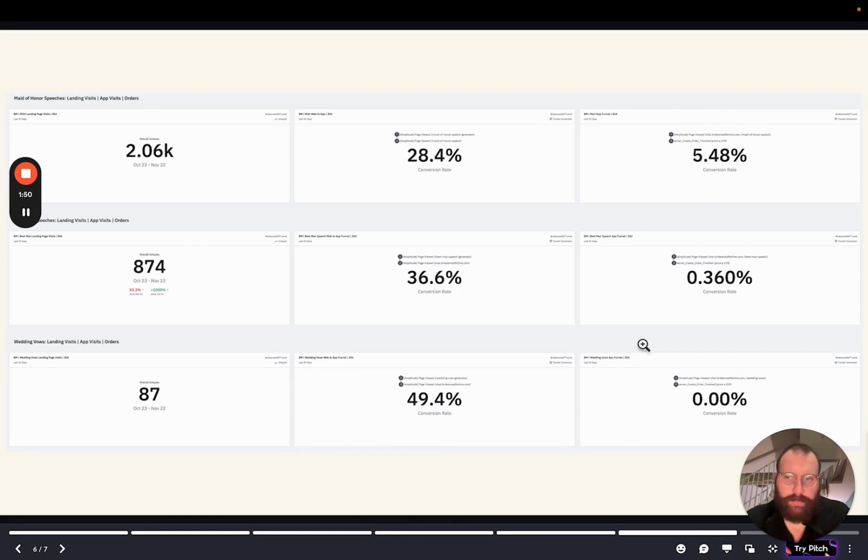Right, so here we can see that Maid of Honor looks pretty good. I think for Maid of Honor, we have the highest leverage in trying to figure out how we can get more people from the landing page onto the actual app, and just get them to see the value of the tool first. And then for Best Man speeches, I think that percentage looks better.